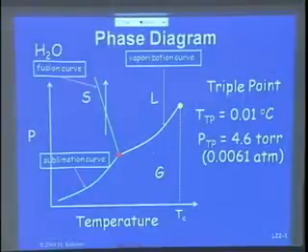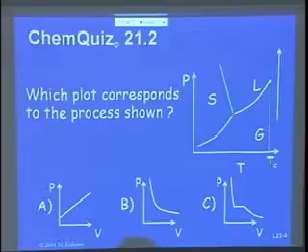And even water behaves like what? Like an ideal gas, all right? So above the triple point, all gases behave like an ideal gas. Now, let me ask you a question. Which plot corresponds to the process shown? What is the compound here? Water, exactly. Why do we know that? Negative slope, okay? Excellent.